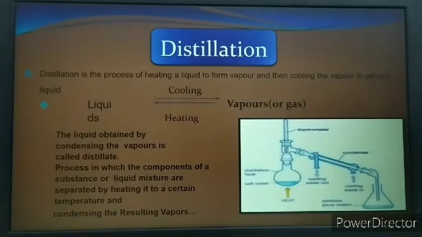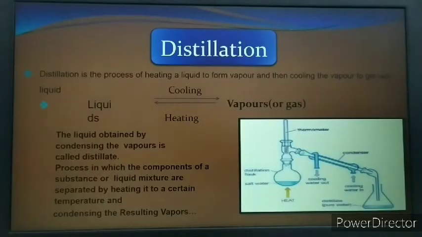In the laboratories, we have the Liebig condenser where pure water can be collected by the method of distillation, and this pure water which we collect by the method of distillation is called distilled water.